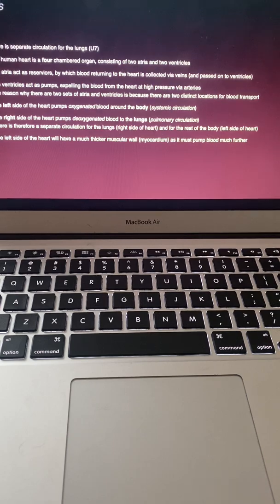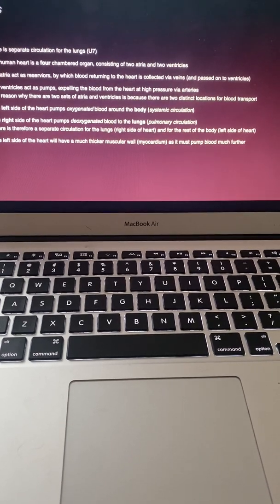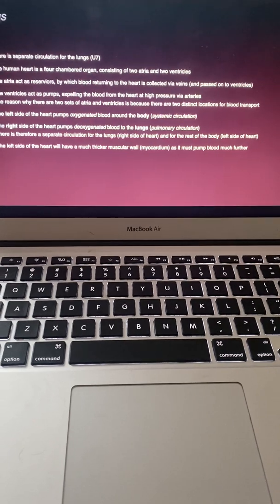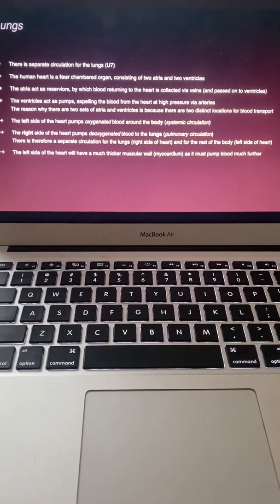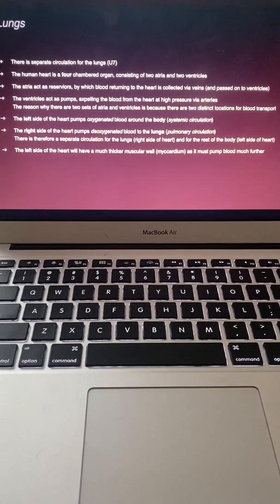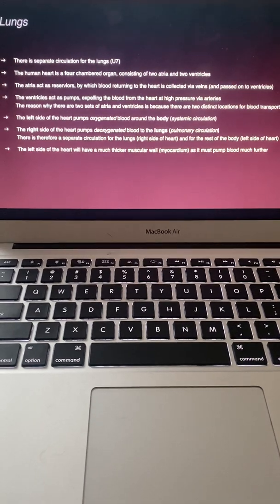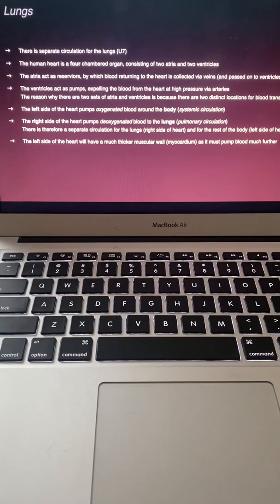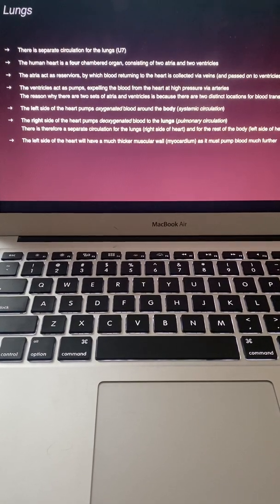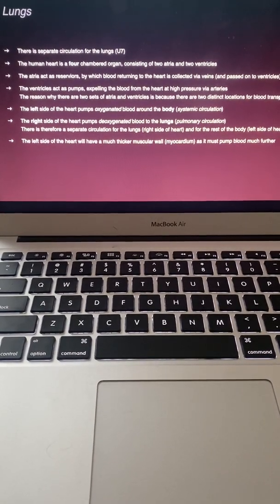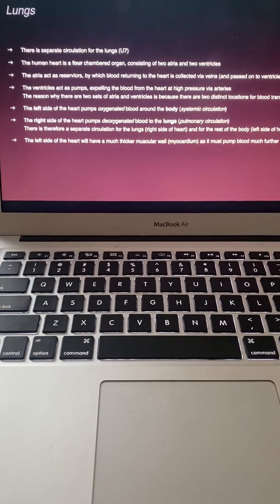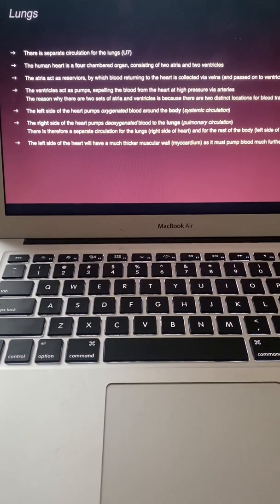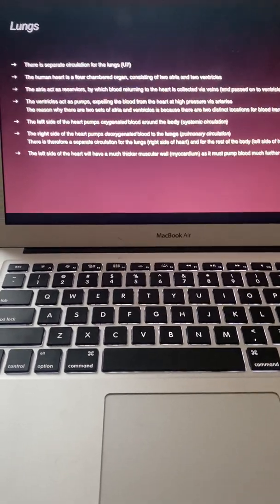The reason why there are 2 sets of atria and ventricles is because there are 2 distinct locations for blood transport. The left side of the heart pumps oxygenated blood around the body, and the right side of the heart pumps deoxygenated blood to the lungs. There is therefore a separate circulation for the lungs, the right side of the heart, and the rest of the body, which is the left side of the heart. The left side of the heart will have a much thicker muscular wall as it must pump blood much further.